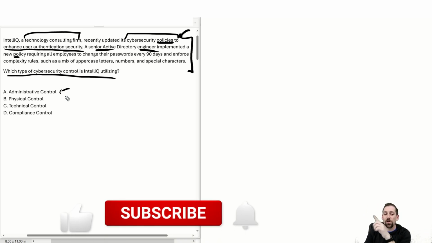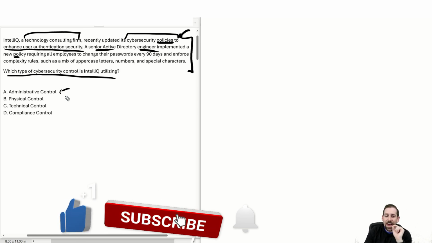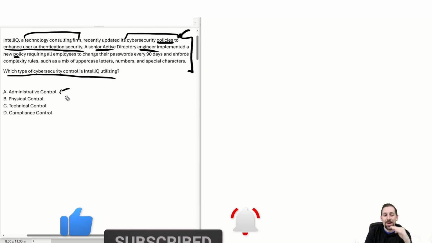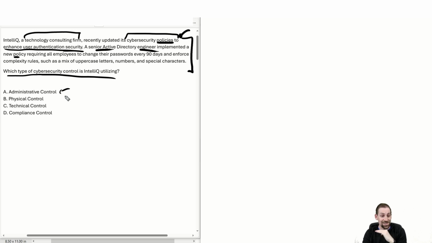But they actually went one step further in this question. Not only have they suggested a policy, but now they are also describing what the senior level engineer is doing. And if I'm describing what the senior level engineer is doing, then I'm more than likely giving you a technical control, a technical description. So now I need to ask, is there a technical description here? The Active Directory engineer is implementing policies requiring employees to change their password every 90 days. This is something really unique to this question, and something you would likely see that might trip you up. Active Directory calls their technical controls policies.